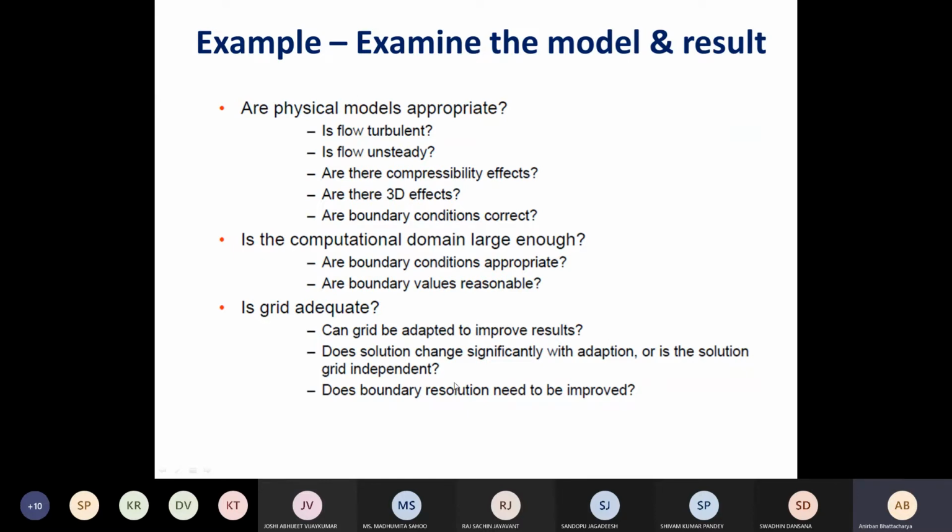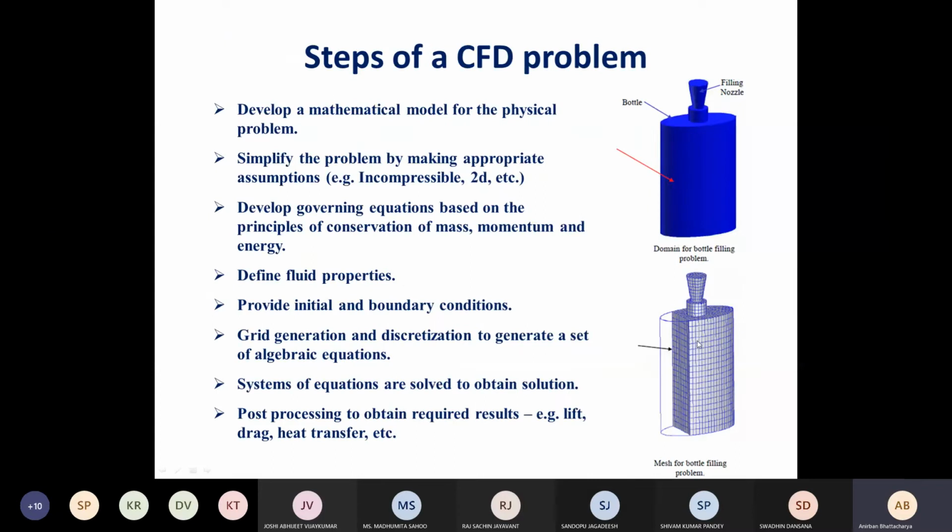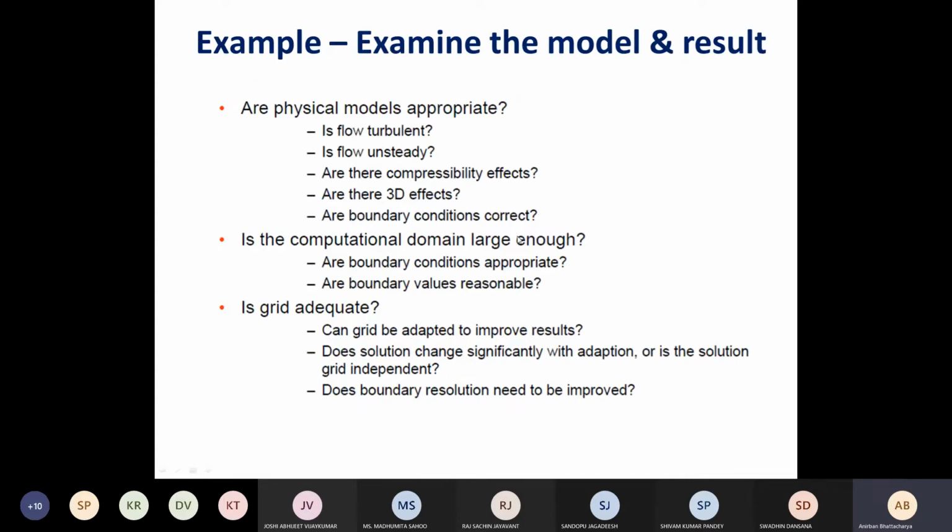Then, can the boundary resolution be improved? We also can check whether at the boundaries we are capturing the physics correctly or not, whether the heat flux that we have given may not be captured correctly because of a very small number of points. To capture the heat flux correctly, our points should be very near to each other because we are approximating dT/dx in terms of the distances. So if the dx is too large, our approximation will not be good. These are the type of things we need to understand. Anyway, this will become clear later on during the course.